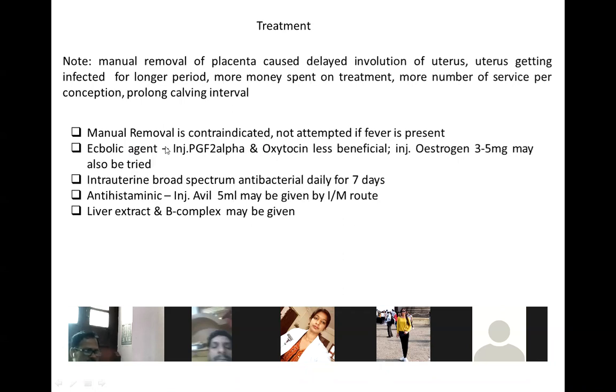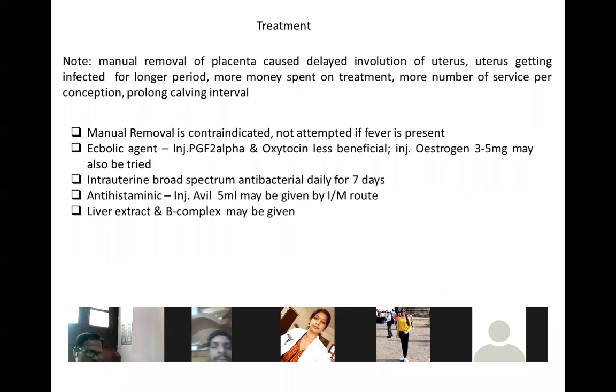In manual removal, you are giving traction to the placenta, and that placenta, you know, is attached through interdigitation of fetal cotyledons and maternal crypts. Because of the lack of detachment, it is very difficult for expulsion of the fetal membrane.